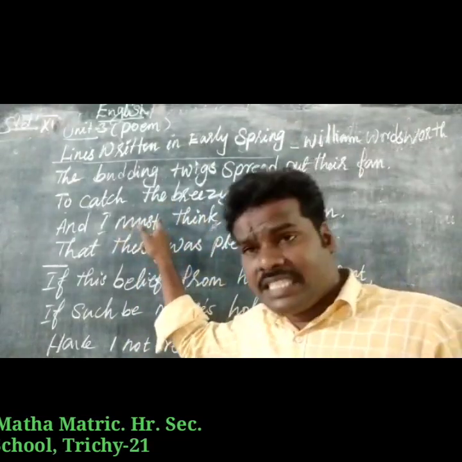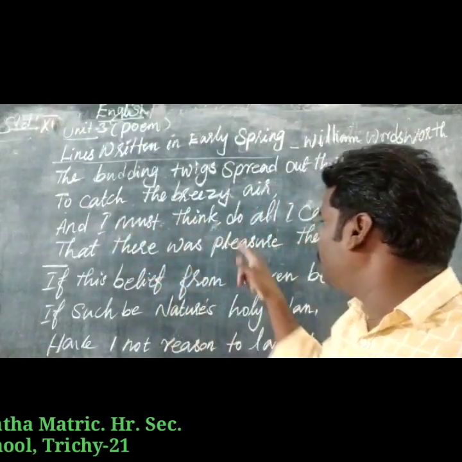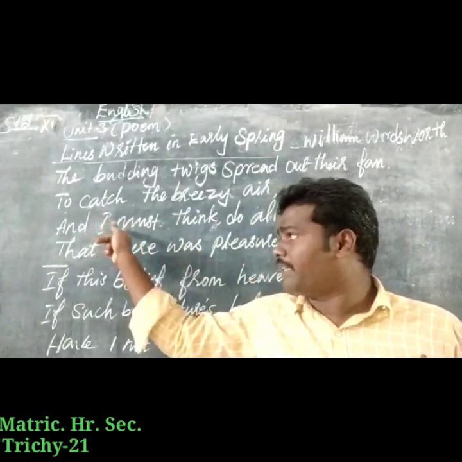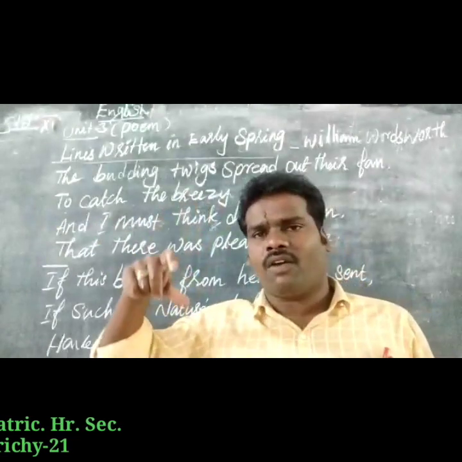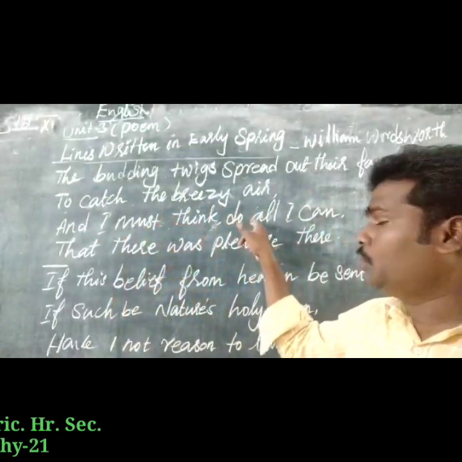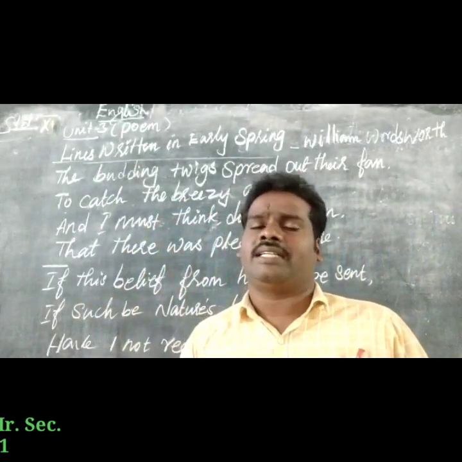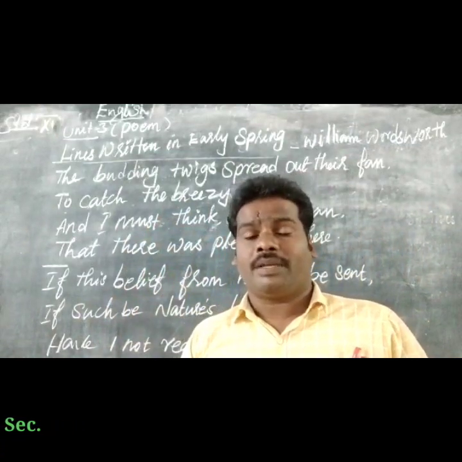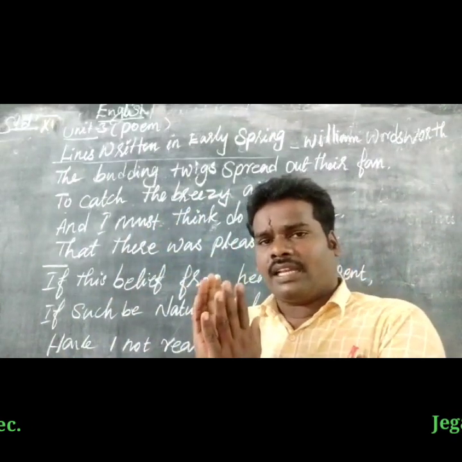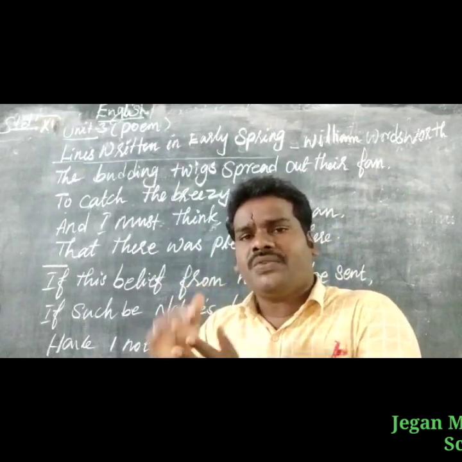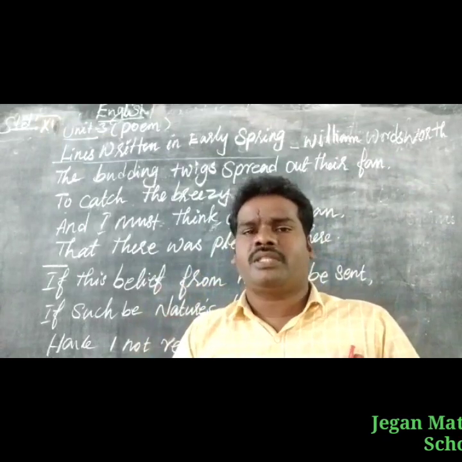And I must think, do all I can. Here the author explains what he was thinking: do all I can. Whatever we do, I can do that in my work, because that is nature, he loves nature. After he observed nature, he compares some attitudes of human beings.